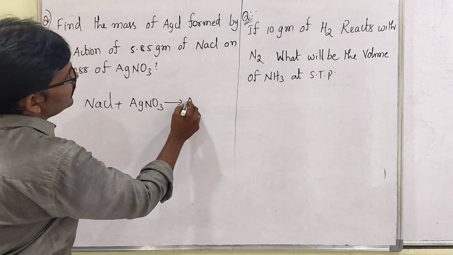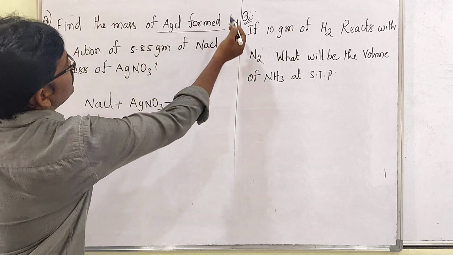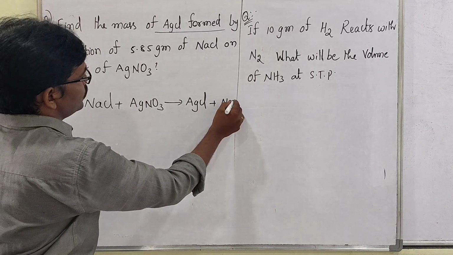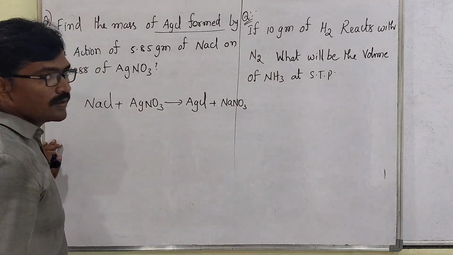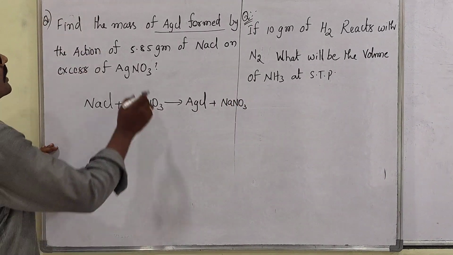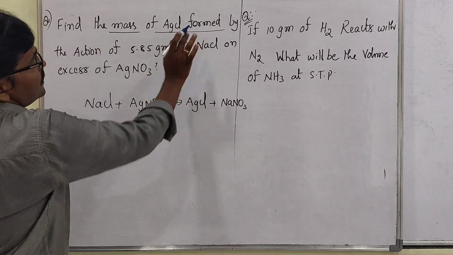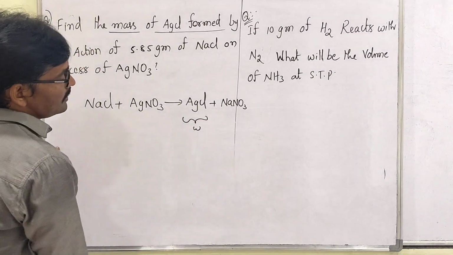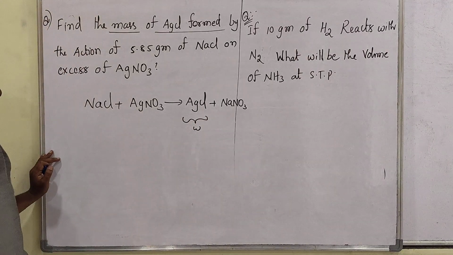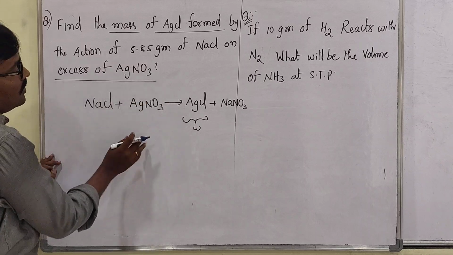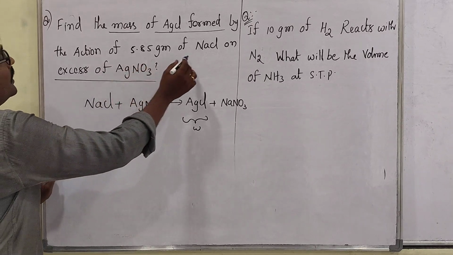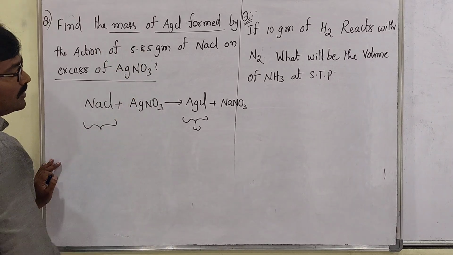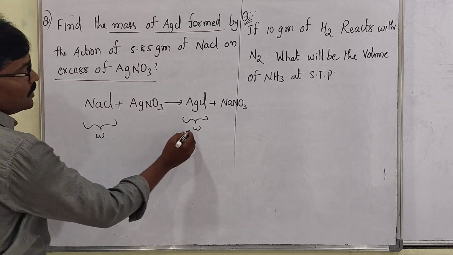What is formed? AgCl is formed, plus NaNO3 is formed. Yes, look my dear students, now the question is asking the mass of AgCl. They asked for AgCl mass, that means weight they're asking. Since AgNO3 is in excess, nothing is mentioned for it. Next, NaCl mass is given: 5.85 grams. So the weight of both is given.